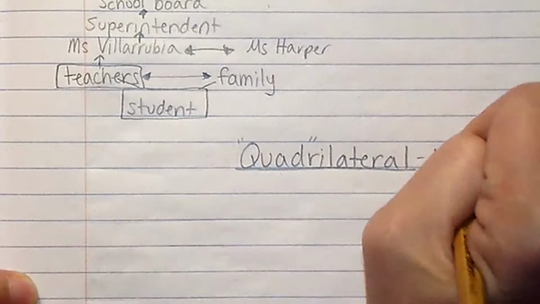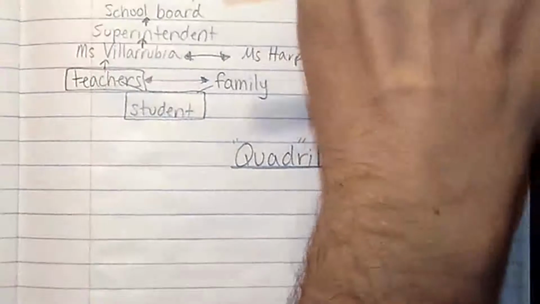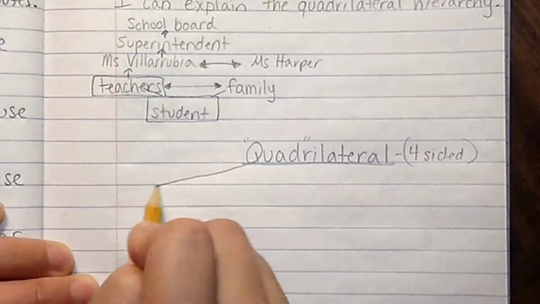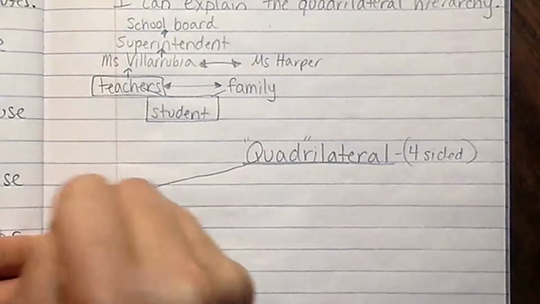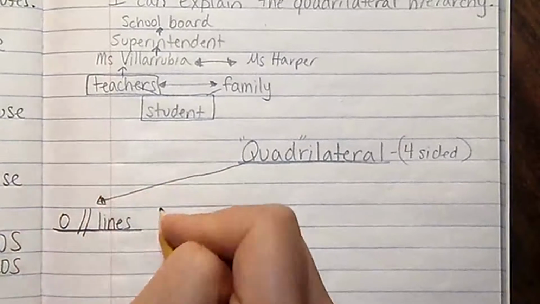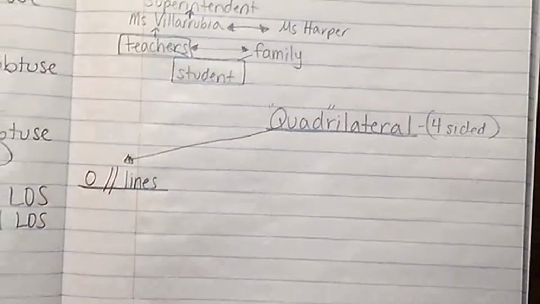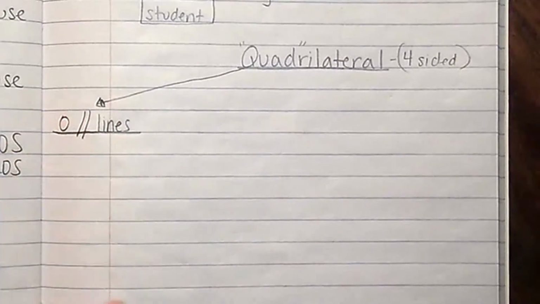A quadrilateral is a four-sided shape. So we're only talking about shapes that have four sides today. That's it. My four-sided shapes can be split into three categories. I'm going to make my first category all the way over here in my margin. These are shapes that have no parallel. There aren't too many of them, and I can fit them in this margin area. And I want your work to be nice and organized, so please do this with us. We're going to do 0 parallel lines over here in the margin.